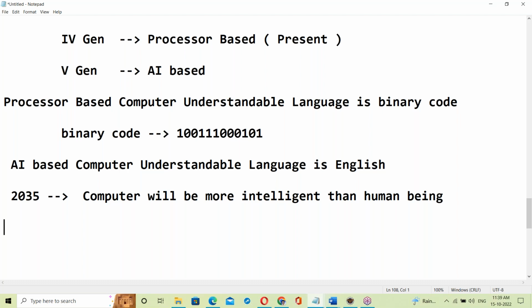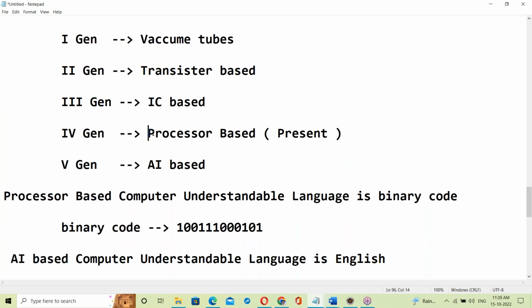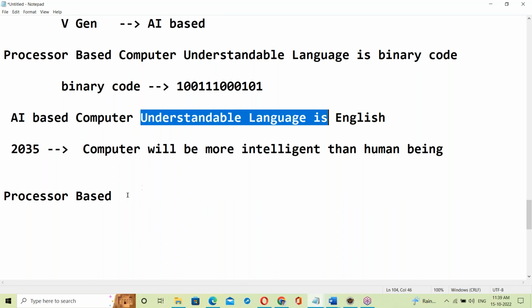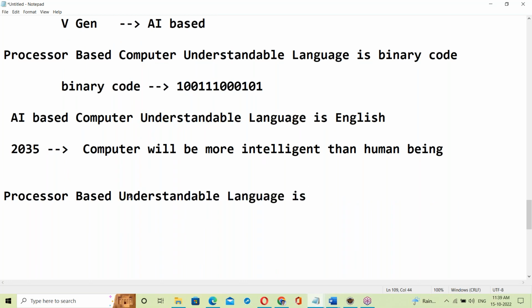So that is 2035, AI-based computers with English language. Now the present generation is processor-based. A processor-based computer's understandable language is binary code. Binary codes are like zeros and ones formats.